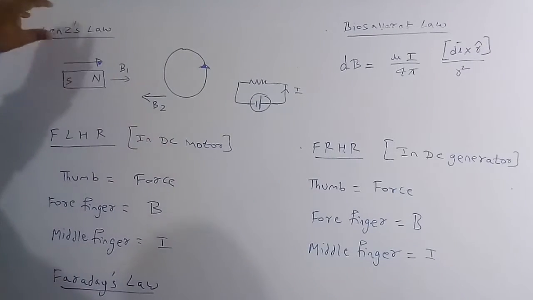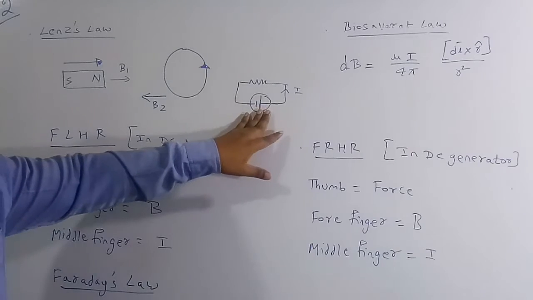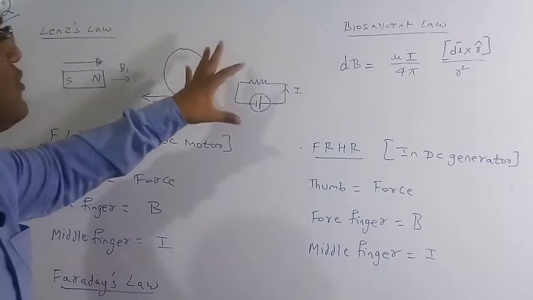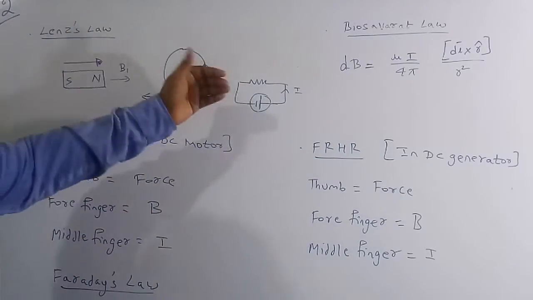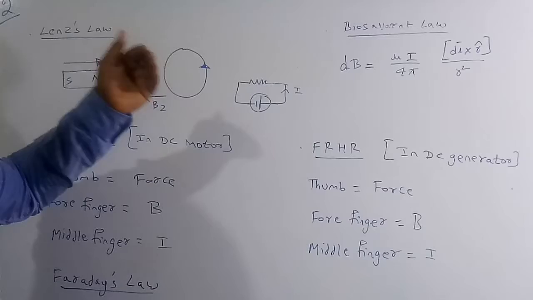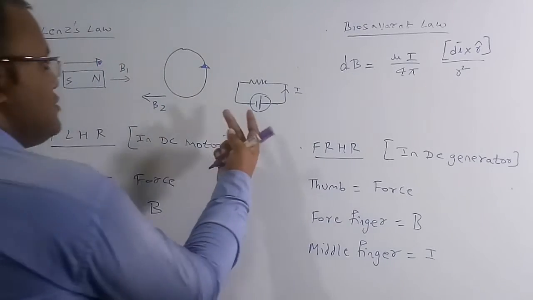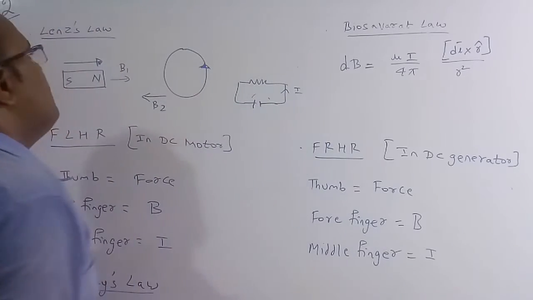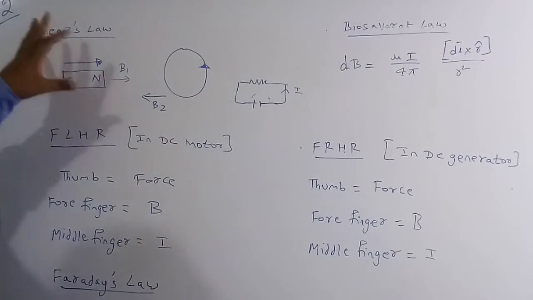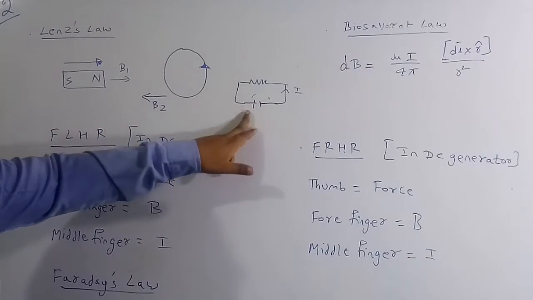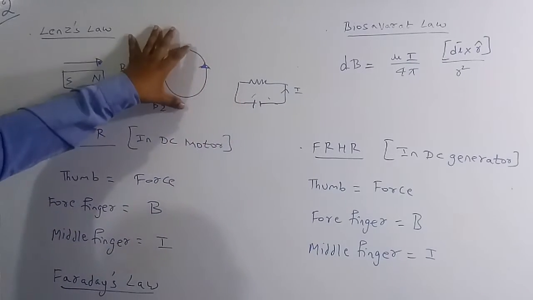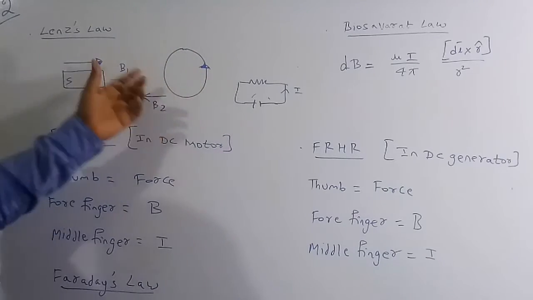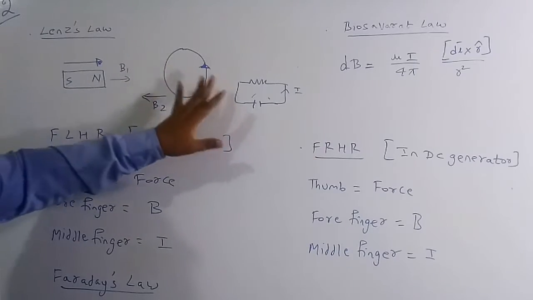With the help of Lenz's law, we can know the direction of the induced EMF, whether it is in this way or in a reverse manner. We know the direction of the current, and also the direction of the induced EMF, whether this polarity or that polarity. We can know each and everything with the help of Lenz's law, because in Lenz's law, the current produced in this closed coil always opposes the original magnetic field. So by this manner we can get this.